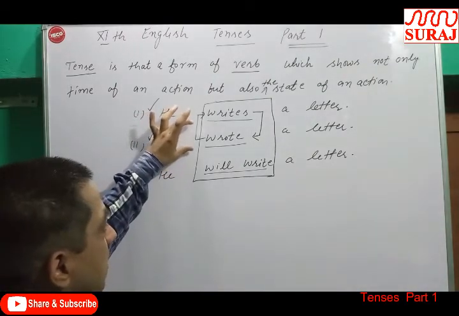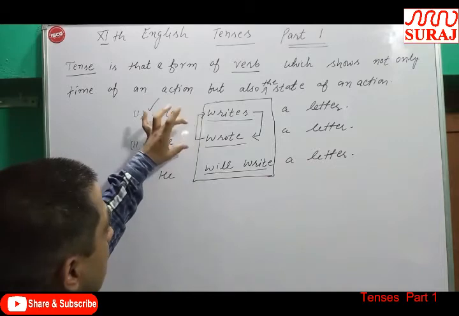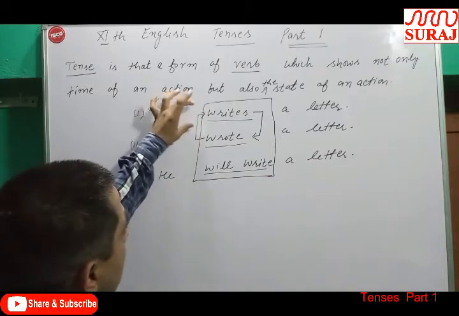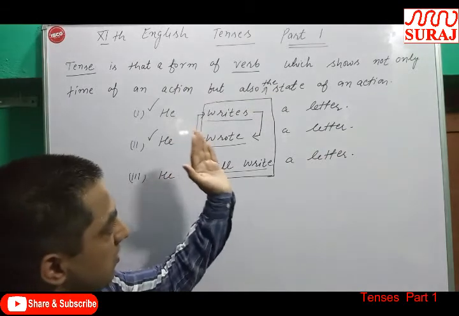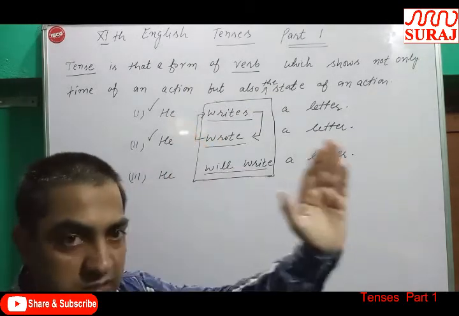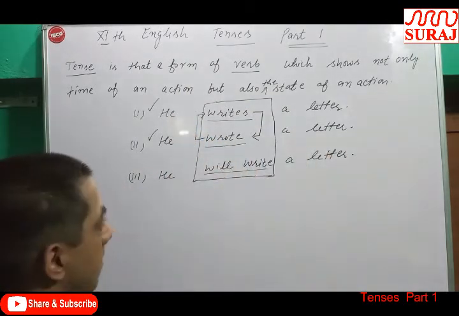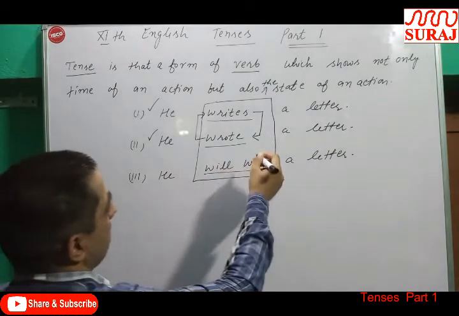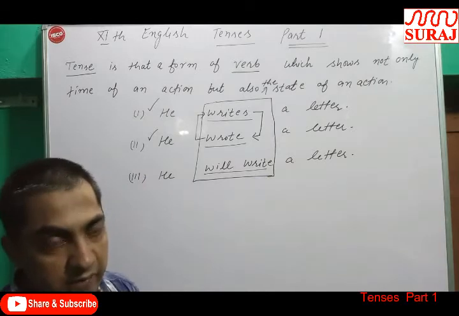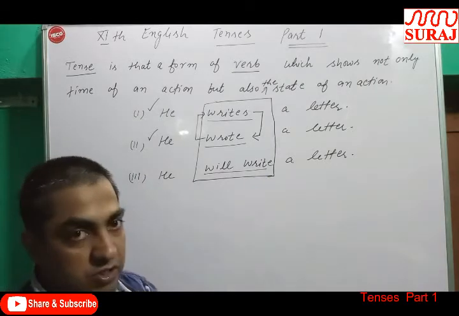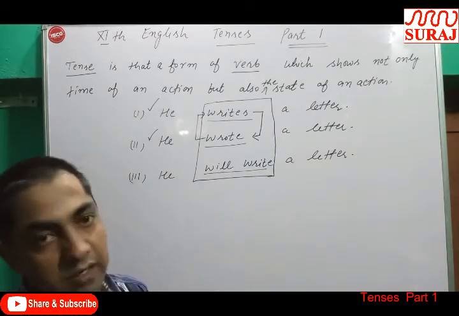Now you can understand in a better way that only the verb can help us know in which tense the sentence is written. In other words, only with the help of the verb we can identify which tense is used in a sentence.